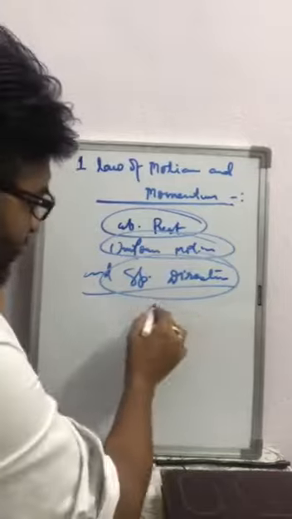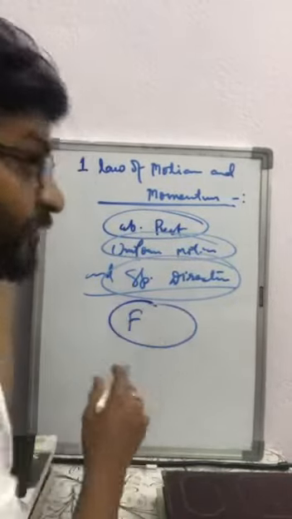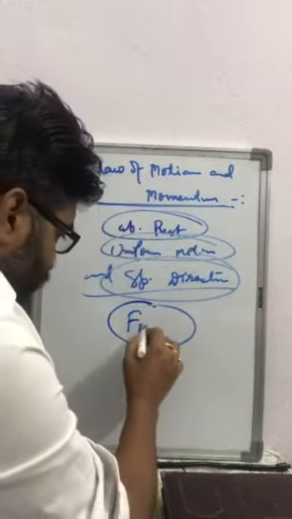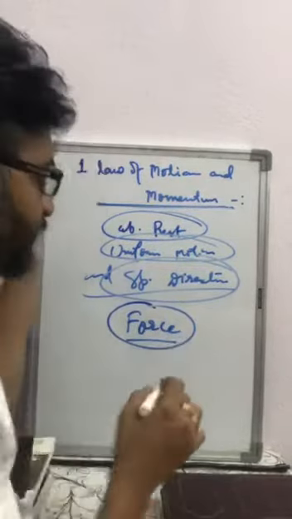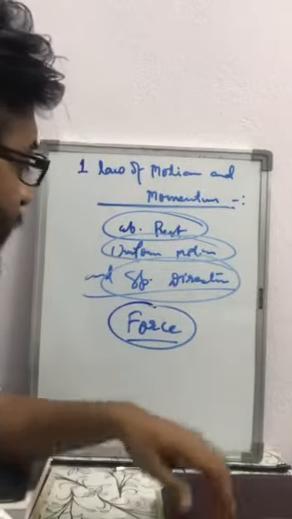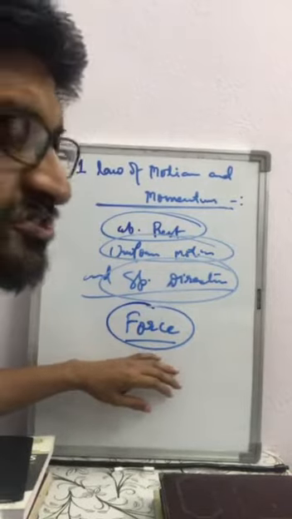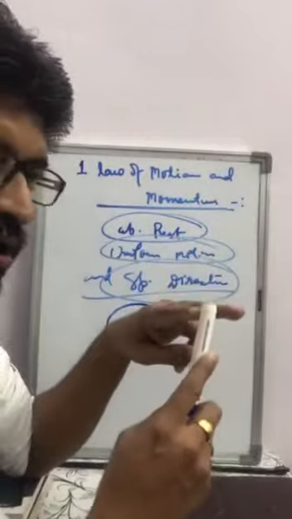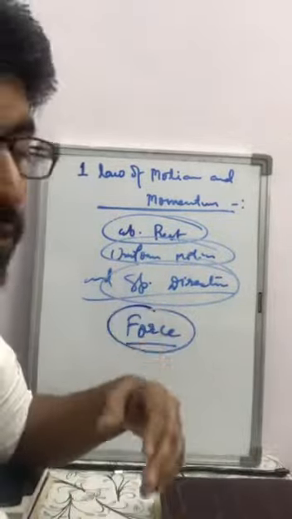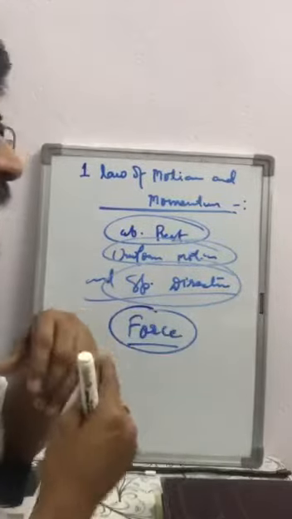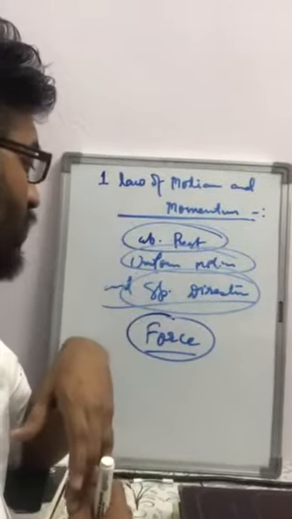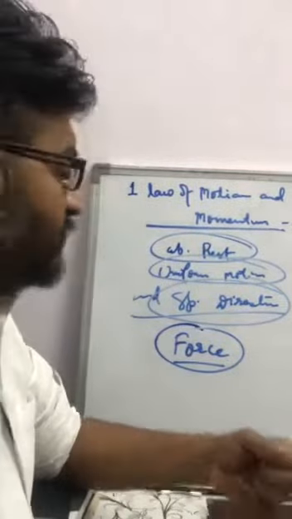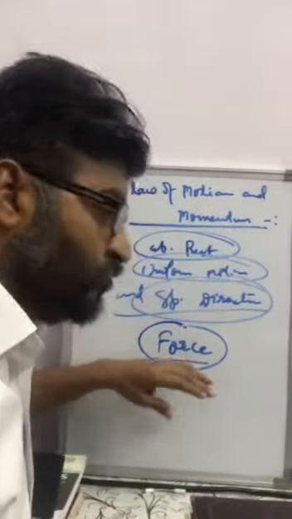By his first law of motion, Newton gave the definition of that external agency, and Newton named that external agency force. So we can say the first law of motion is also known as Galileo's law, also known as the law of inertia. And by that law, Newton derived the definition of force.